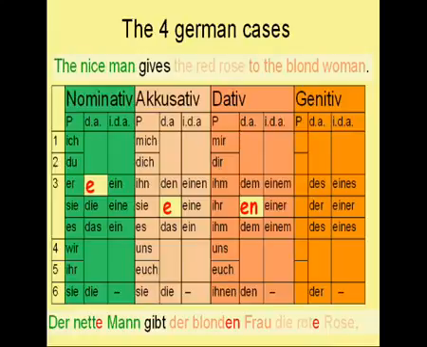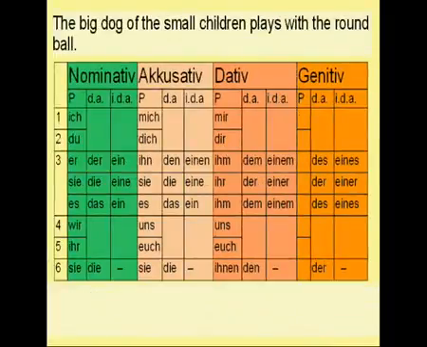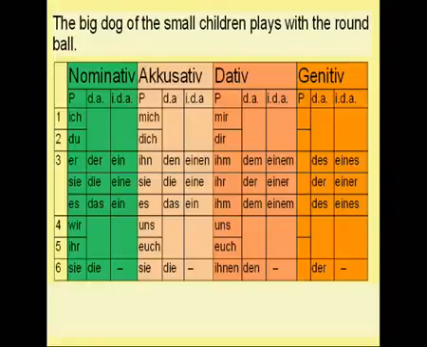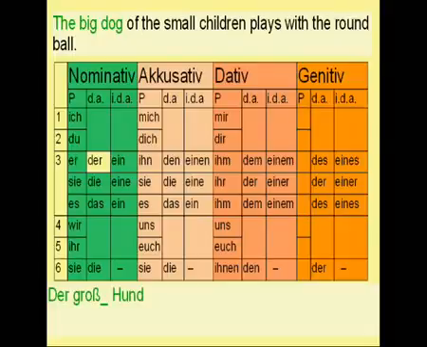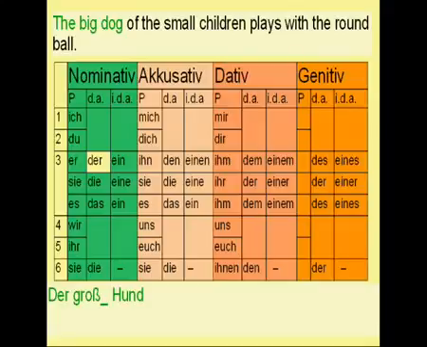One last example. The big dog of the small children plays with a round ball. Now, how do we start? First of all, with the subject of the sentence. Which one is the subject of the sentence? The big dog. So the big dog is in the nominative case. Now we need to find out what's the definite article in German. Dog is masculine. So the definite masculine article in German is "der", and the sentence starts with "der Groß Hund".